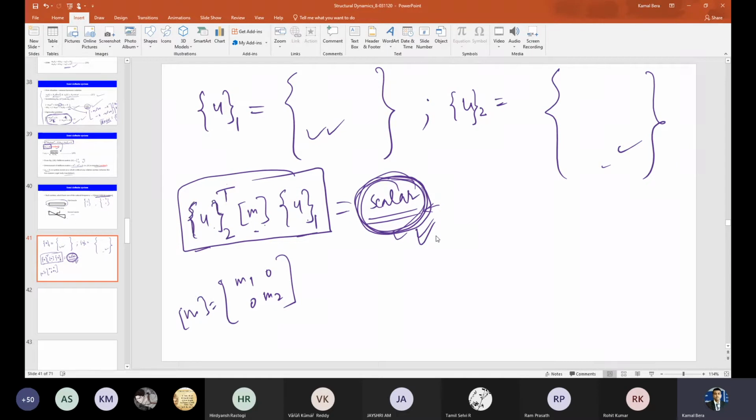What is this U2 transpose? U2 is the second mode shape, and it is transposed. M is the mass matrix, this one. U1 is the first mode shape, that is this one. Just multiply it, and since all agree that it is a scalar, please obtain the scalar value you are getting: 1, 2, 3, 100, 1000, 2000, whatever you are getting. You know everything, right? M you know, U1 and U2 I just mentioned.